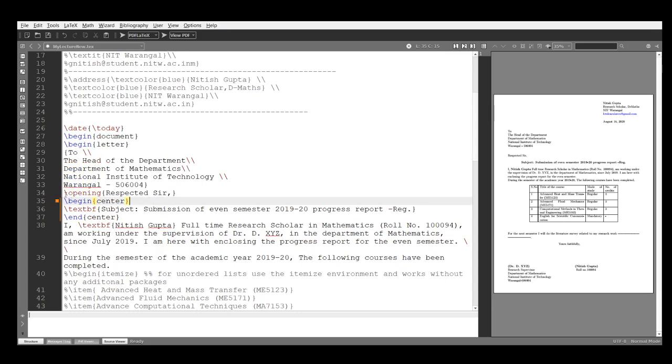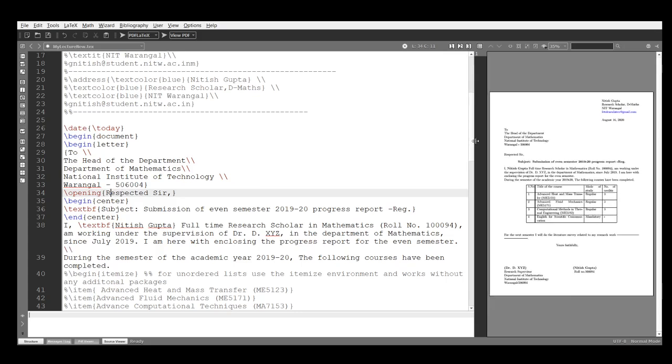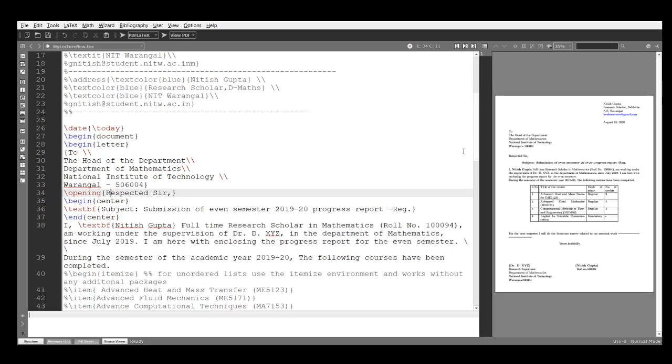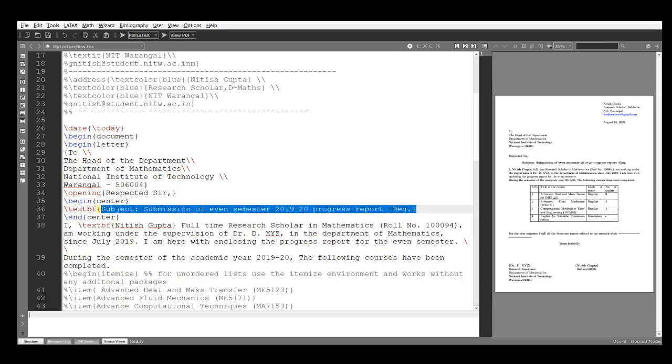Now the next command is \opening. In this braces I will write Respected Sir, or Respected Madam, or Dear Sir. Okay, now in the letter I am interested to show my subject. What is the subject of my letter that I have to show? Okay, so this is the subject. See this. This is the subject.